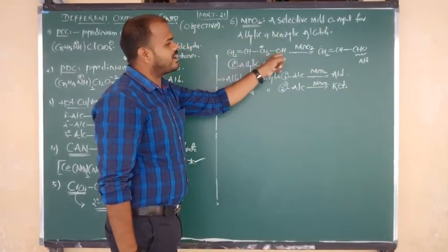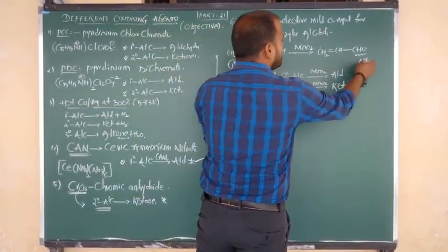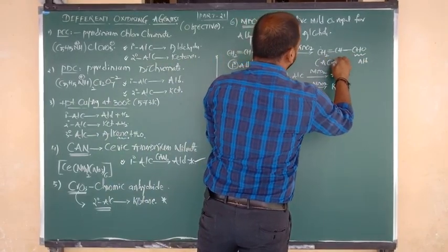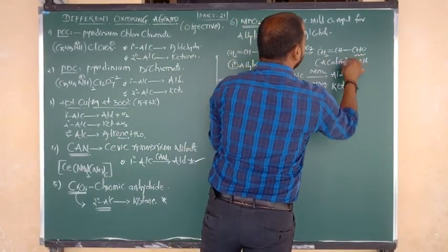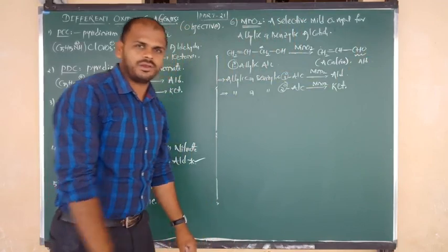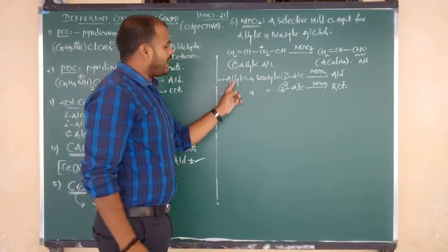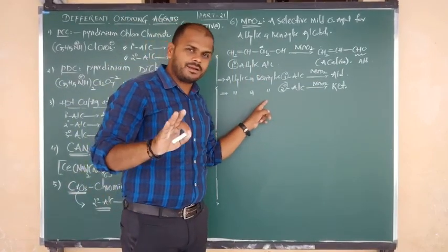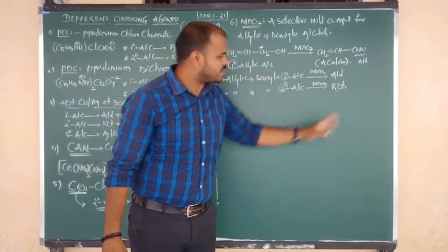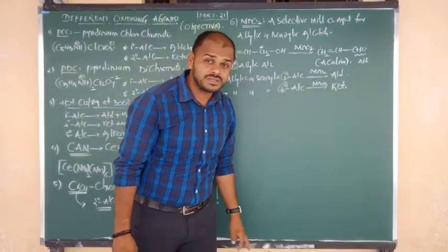So here allylic alcohol changes into the aldehyde. Such aldehyde is called acrolein. Very important name, acrolein. Once again try to remember: maybe allylic alcohol or maybe benzylic alcohol, primary alcohol oxidizes to aldehyde, secondary alcohol oxidizes to ketone.